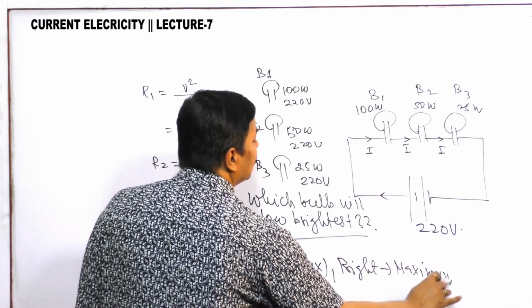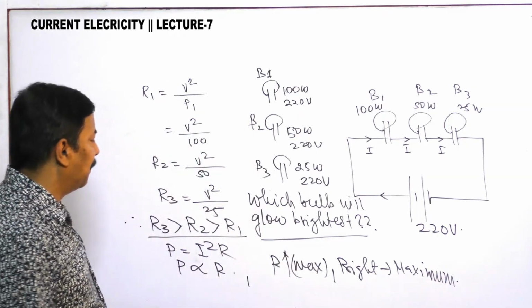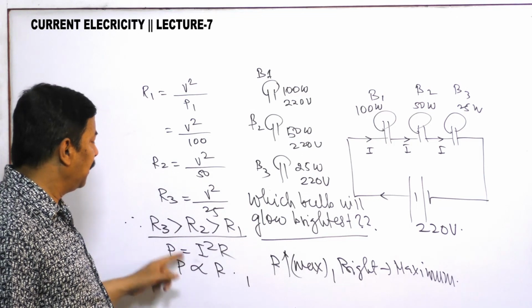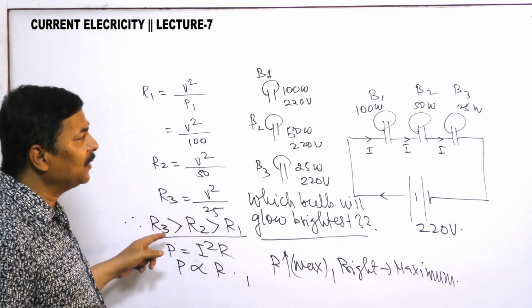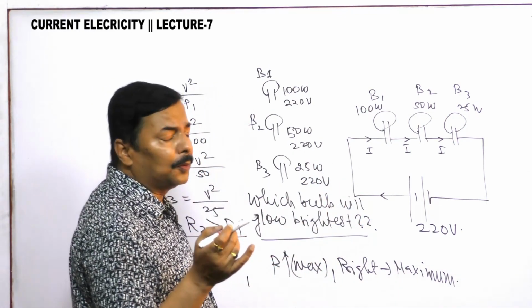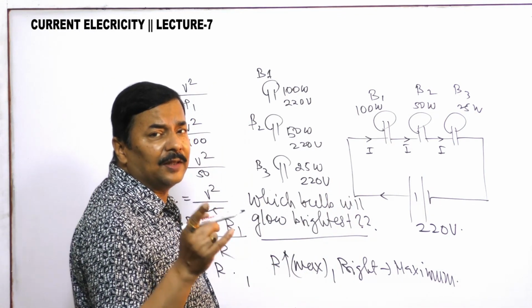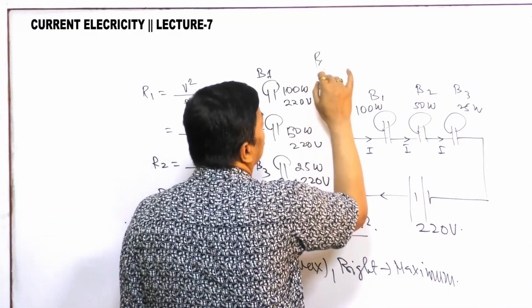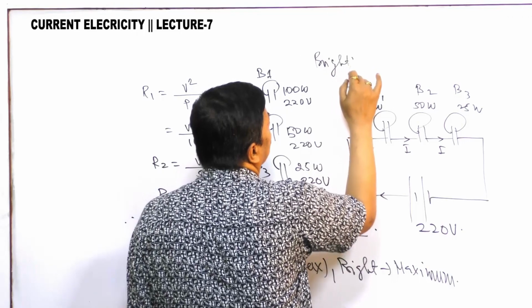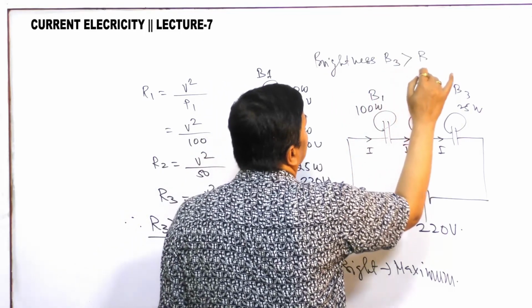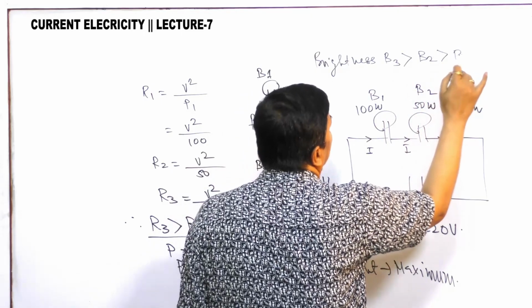So which has the maximum brightness? Maximum brightness is with the bulb R3. That means if we arrange in brightness order, the brightness of B3 will be greater than B2, which will be greater than B1.